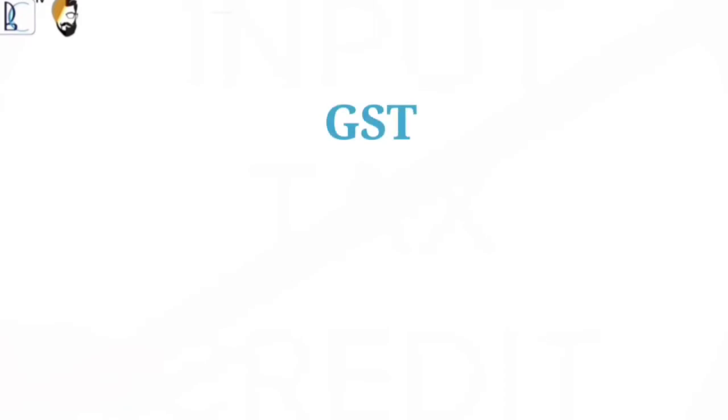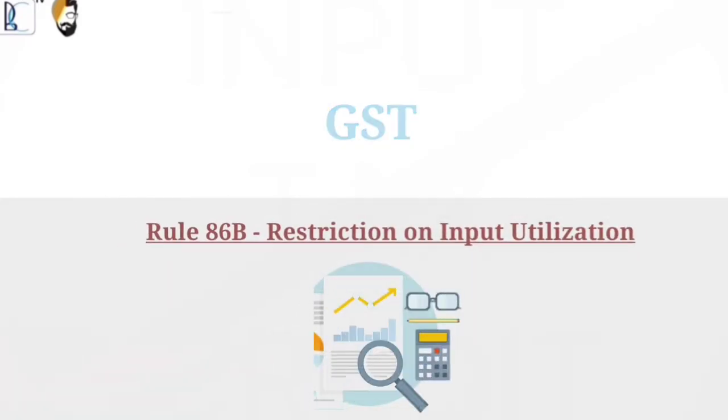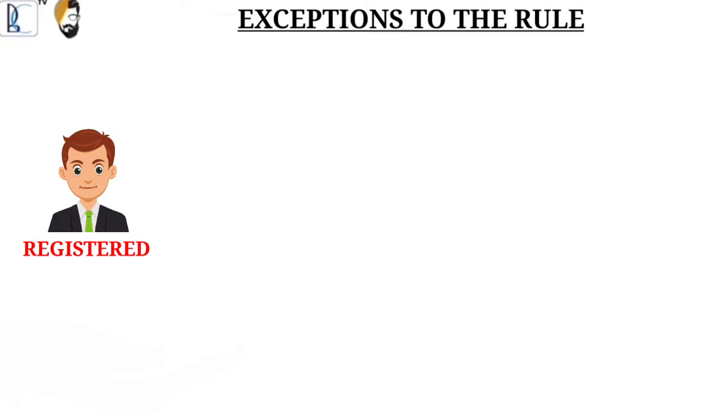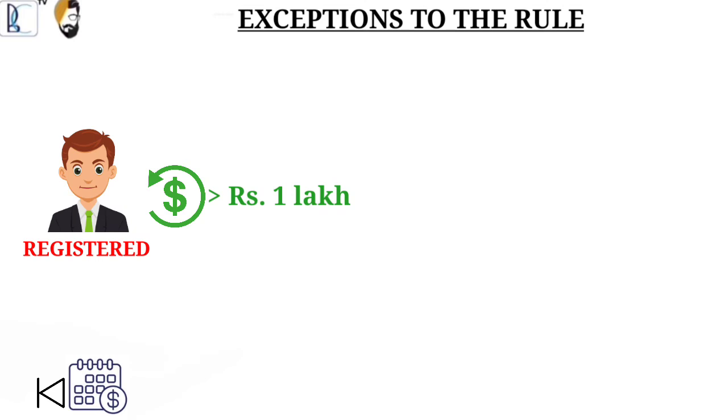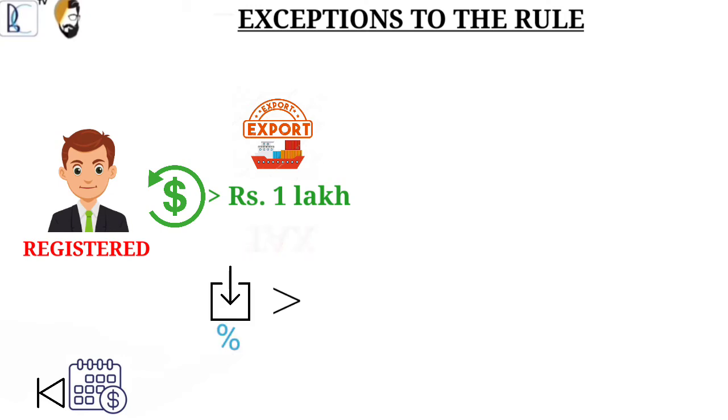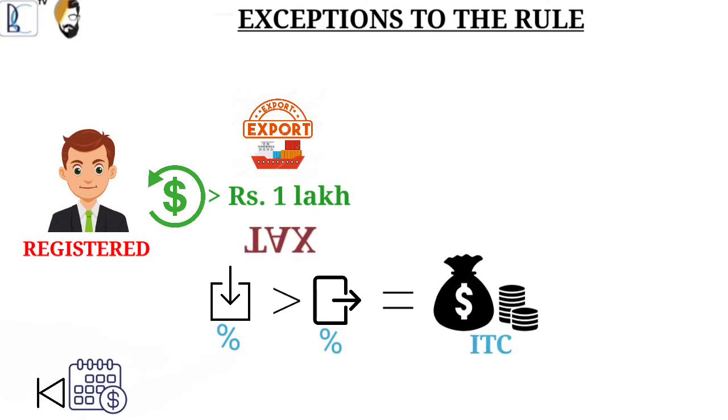Today, we shall be discussing the concept of Rule 86B, Restriction on Input Utilization, Exceptions to the rule. If the registered person under concern has received a refund of amount greater than 1 lakh rupees in the preceding financial year on account of export, under LUT, or due to inverted tax structure, where tax rate on input is higher than the tax rate on output, resulting into accumulation of ITC.